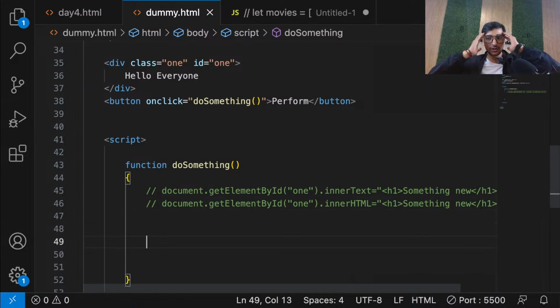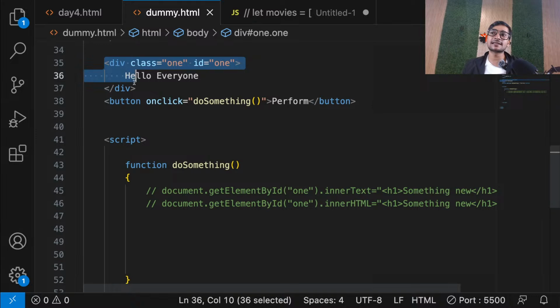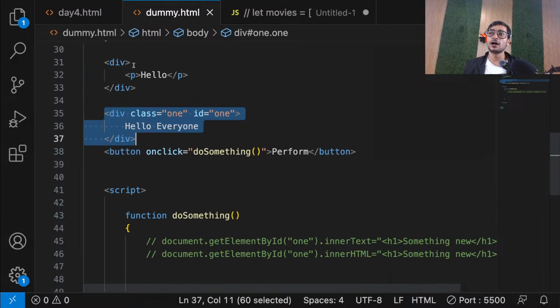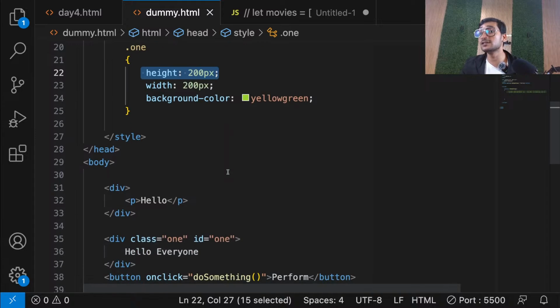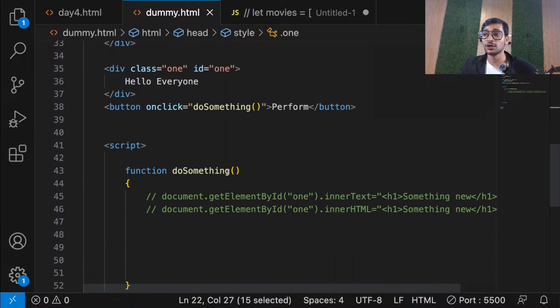Again guys, remember the rule. Whatever you want to do. Now let's say I want to change the CSS of this element. So let's say the height of the element is 200 pixel. In CSS, the height of the element is 200 pixel. I want to change it to 400 pixel, but by using JavaScript, by performing DOM manipulation.